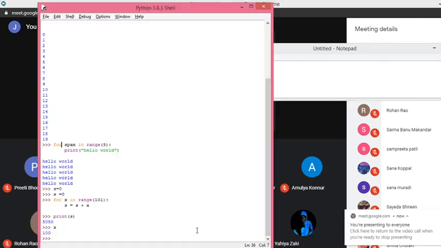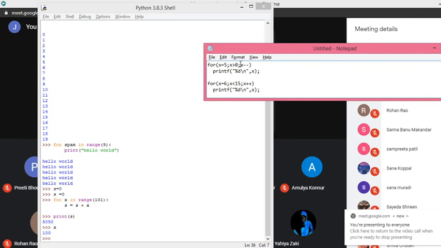Now come to another question here. Even I can write, for example, if I start with 0, then I'll write x equals x plus 2. Will it work or not? Yes, sir.